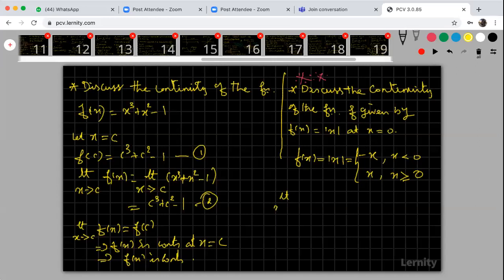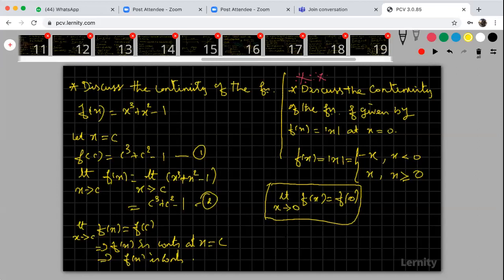What is the continuity definition? I am going to check that limit x tends to 0 of f of x is equal to f of 0. If these two are equal, then the function is continuous at x is equal to 0. The value of the function and the limit of the function are both equal, then the function is continuous at the point x is equal to 0.